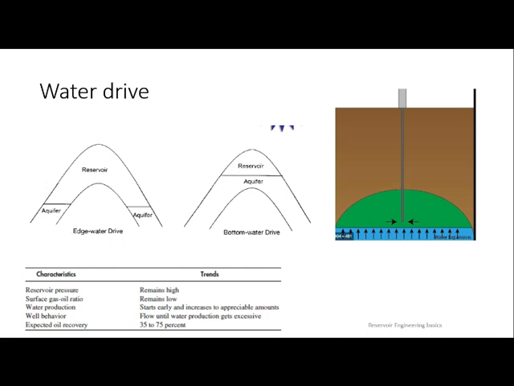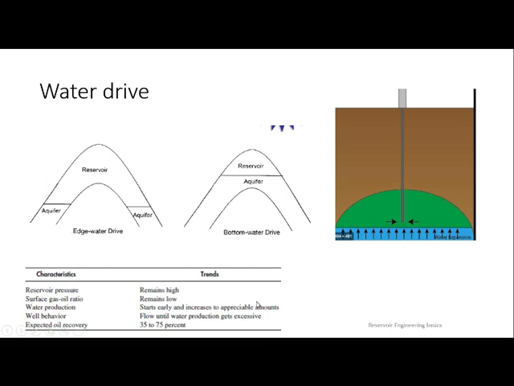If it is decreasing, like if 1 barrel of water is helping you produce less than 1 barrel of oil, then that is not a commercial output. You are getting water as well as oil, both like an emulsion, and you have to do a separation operation over there. That has to be invested in. So you have to maintain it in such a way that per 1 barrel of water, it should give you at least 3 to 4 barrels of oil. That is the minimum. It has to go beyond that. Even if you go lesser than that, that will be better than above that.